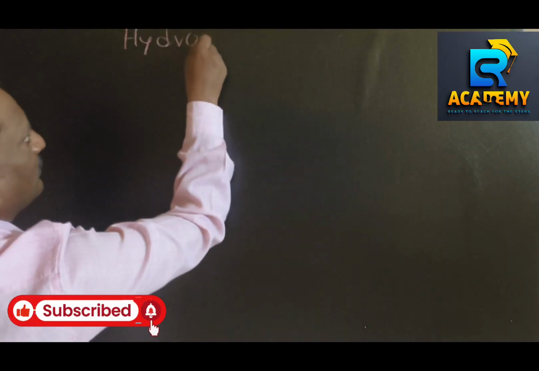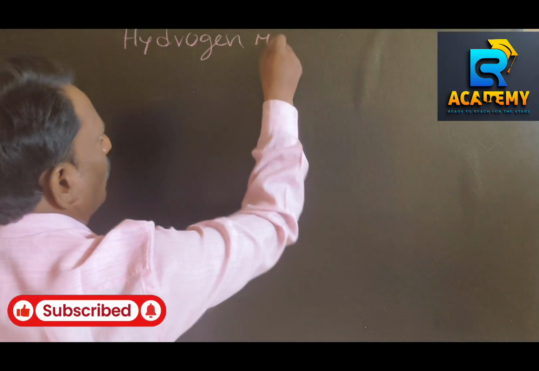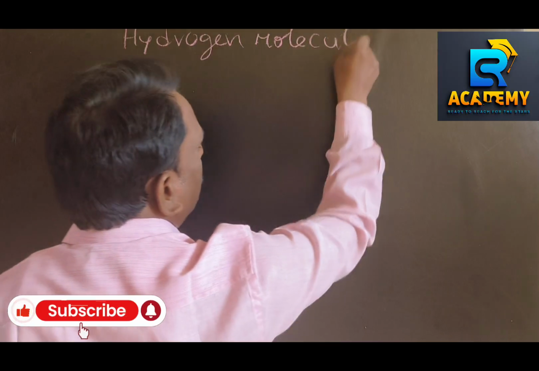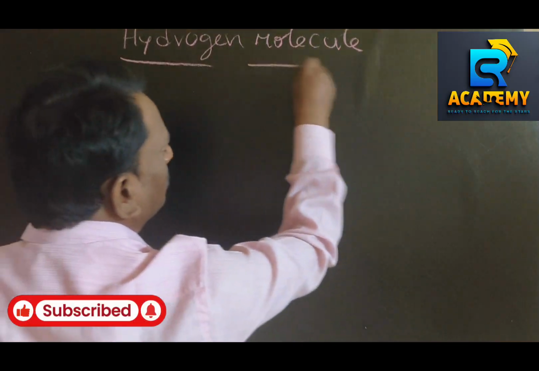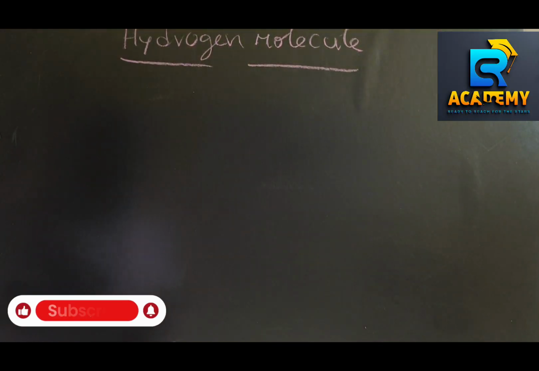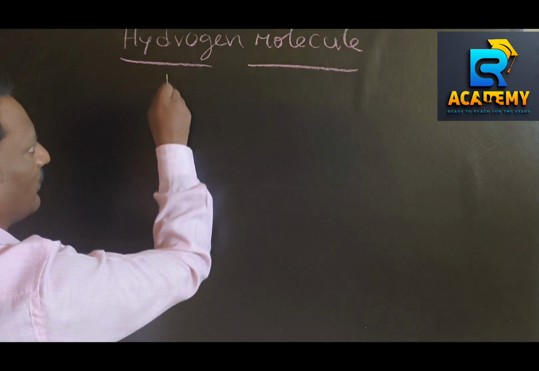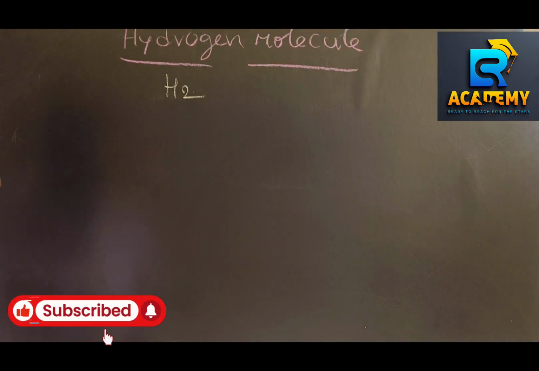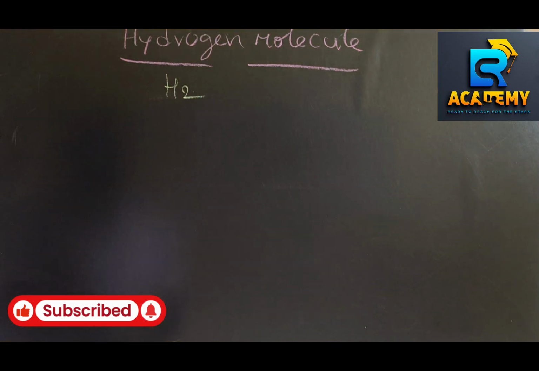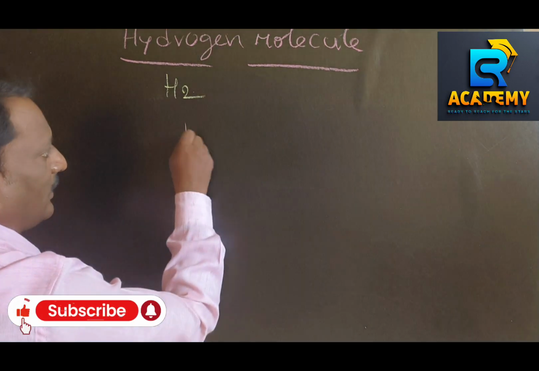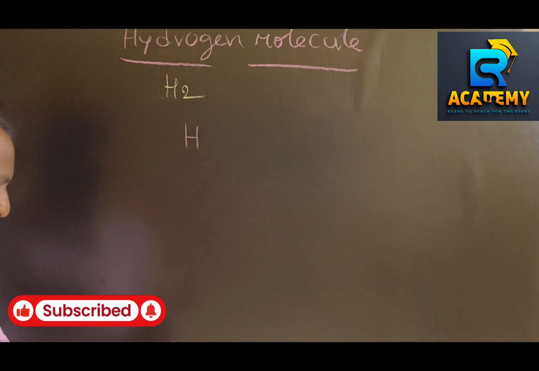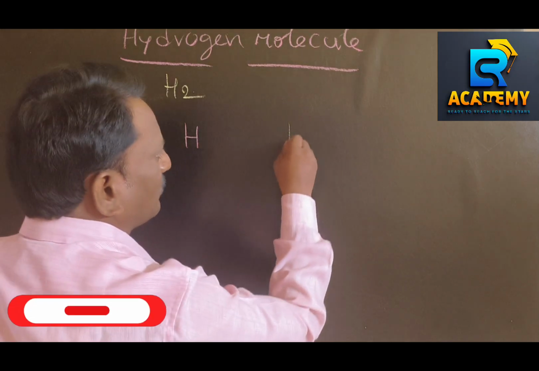A molecule, for example, the hydrogen molecule, formula H2. We require two hydrogen atoms. Let us use one of the hydrogen atoms. This is one of the hydrogen atoms.